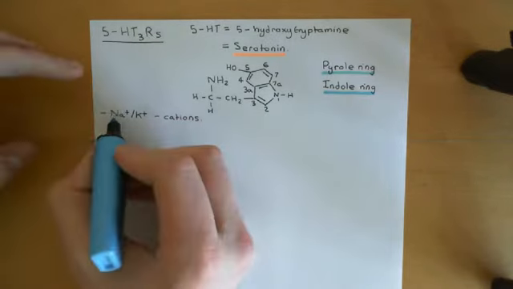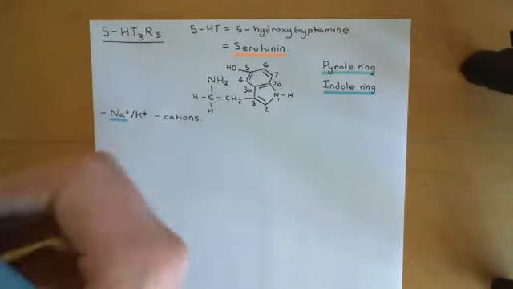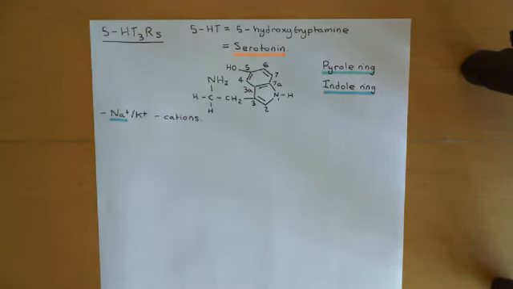Because when you open one of these channels in a cell which has a normal resting membrane potential, let's say maybe negative 65 millivolts, the electrical gradient is going to be in agreement with the concentration gradient for sodium, and therefore you're going to get big movement of sodium in, whereas the electrical gradient will be in opposition to the concentration gradient for potassium, and therefore you're not going to get that much movement of potassium at all. So the important current that you get when you open these channels is a sodium current in.